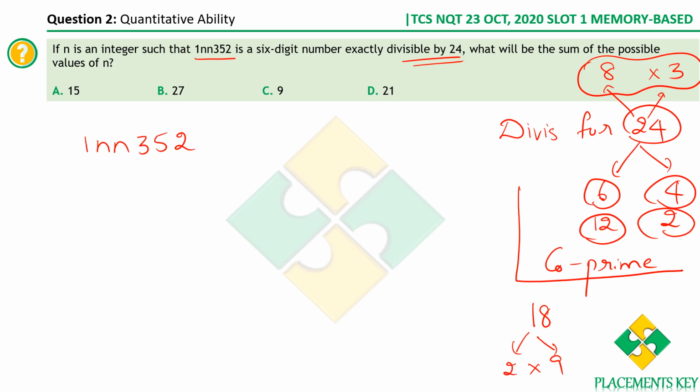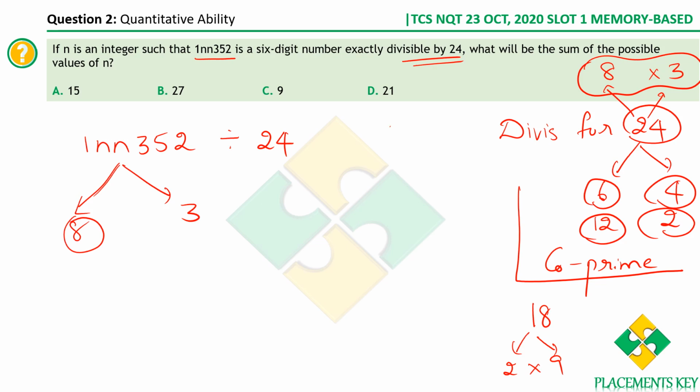Okay, let's get back to the question. So this number is divisible by 24. Therefore, we can say that this number has to be divisible by what? 8 as well as 3. Now, what is the divisibility rule for 8? The last 3 digits are to be divisible by 8. Yes, I hope everyone knows this.